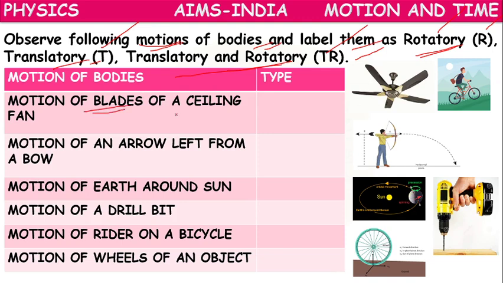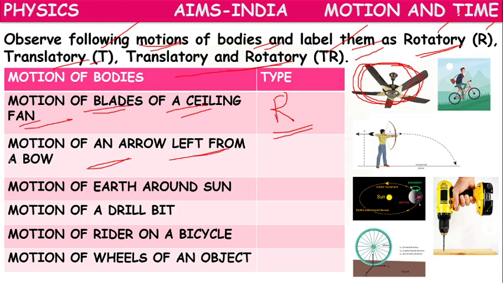Motion of the blades of a ceiling fan. The position of the fan is not changing. Only the blades are rotating. So it's an example of rotatory motion. Motion of an arrow left from a bow.